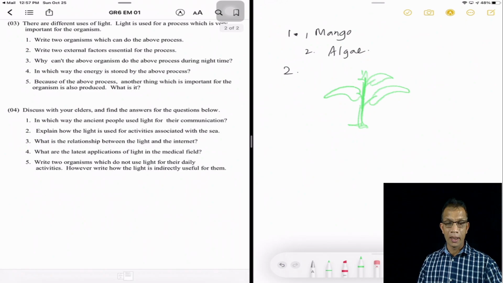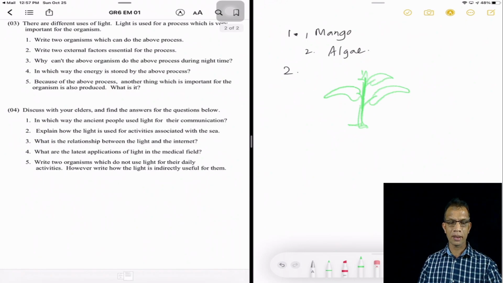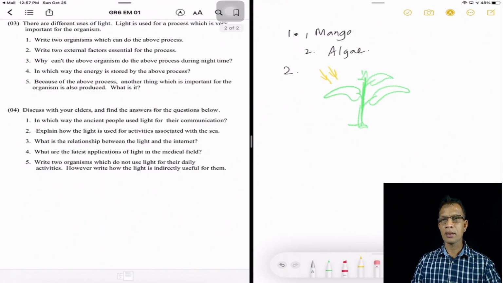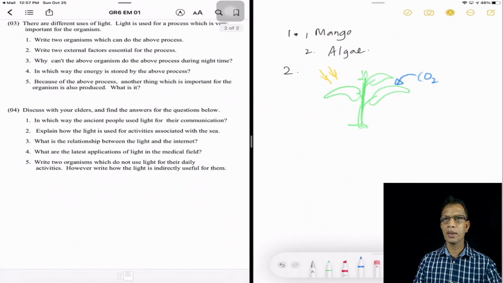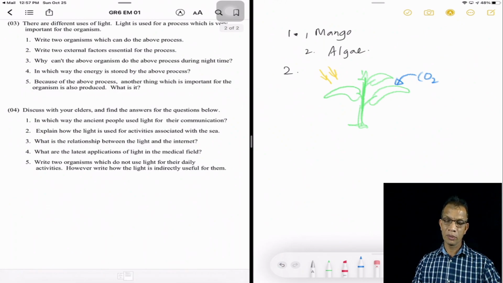Right. A little break, and coming back to question number 2. Two external factors essential for the process. It needs sunlight as a source of energy, and it needs carbon dioxide. I write the symbol carbon dioxide, CO2, a little lazy to write the long word.